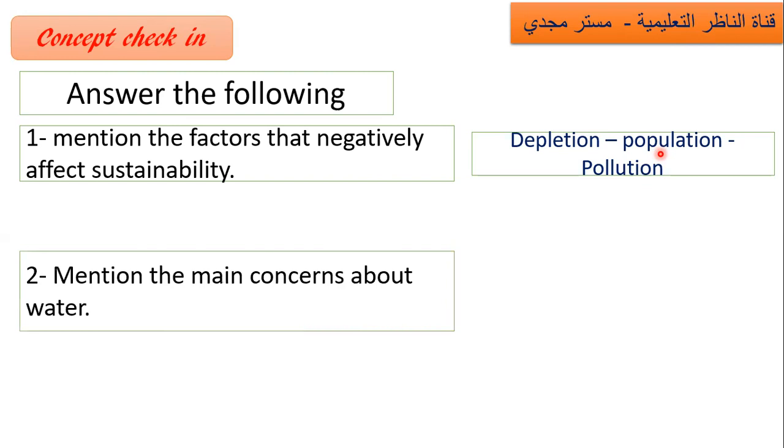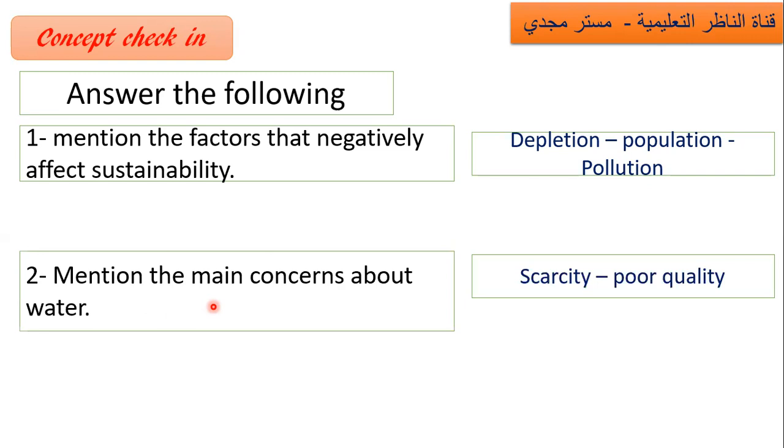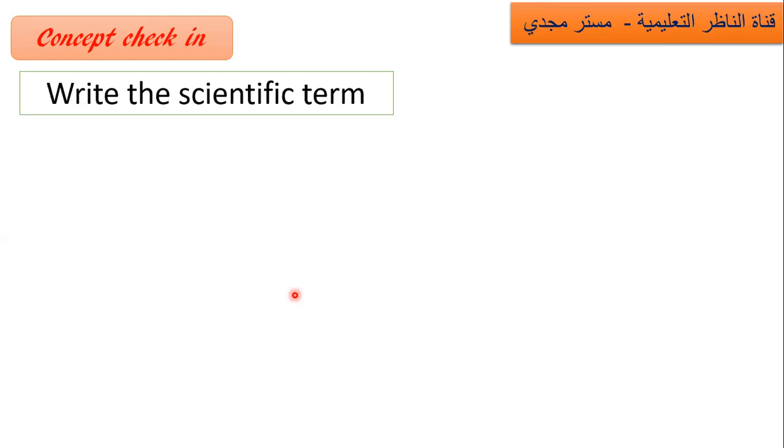Mention the main concern about water. The main risks: scarcity of water, poor quality of water. Concern means risk or threat, the threat that comes from water.